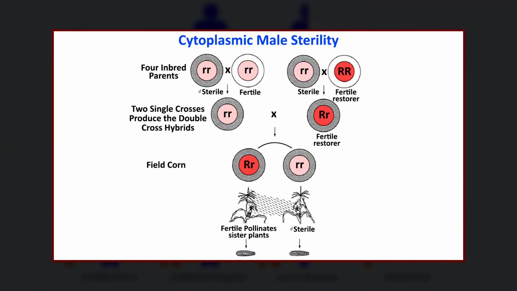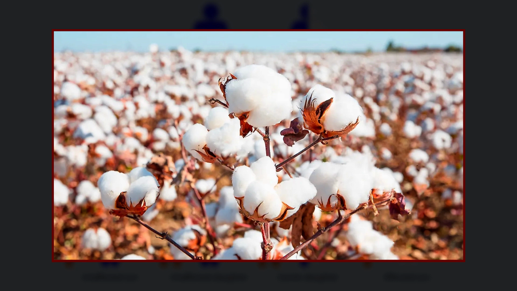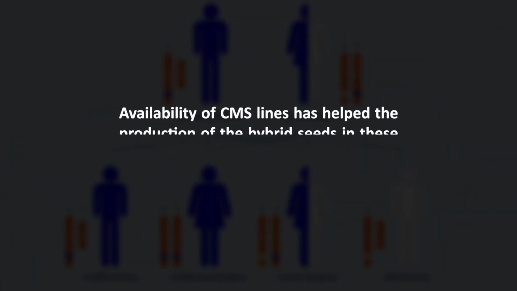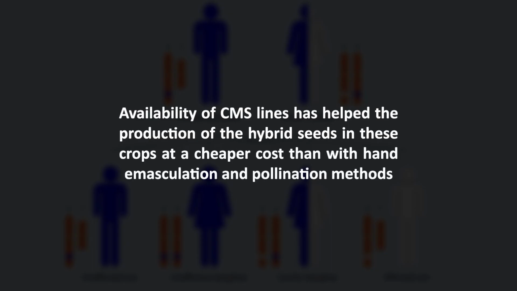Non-Mendelian male sterility, that is CMS lines, have been developed in many crops like maize, pearl millet, and cotton. The availability of CMS lines has helped the production of hybrid seeds in these crops at a cheaper cost than with hand emasculation and pollination methods, and the CMS cytoplasm can be easily transferred to many agronomic bases for their use in the development of superior hybrids.